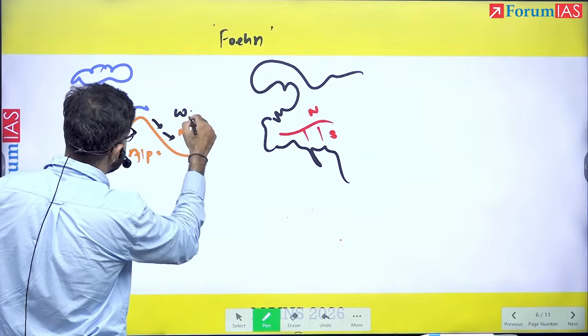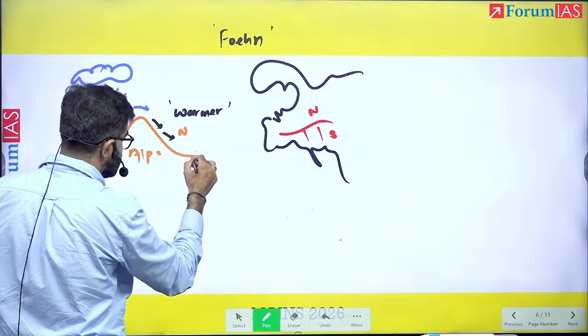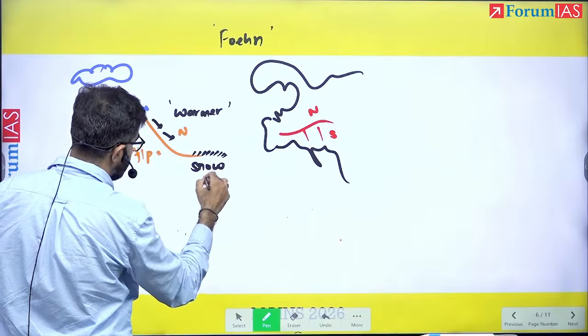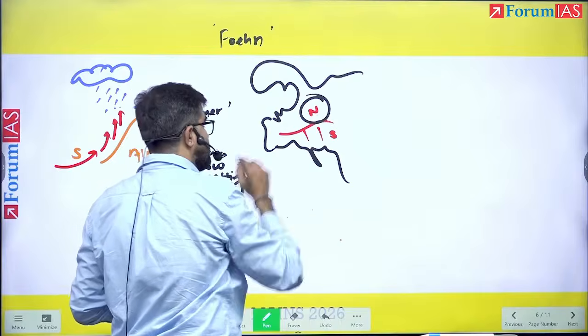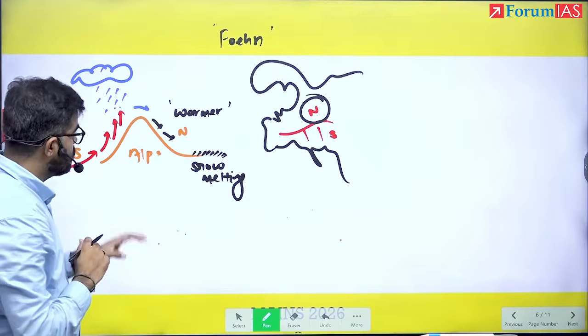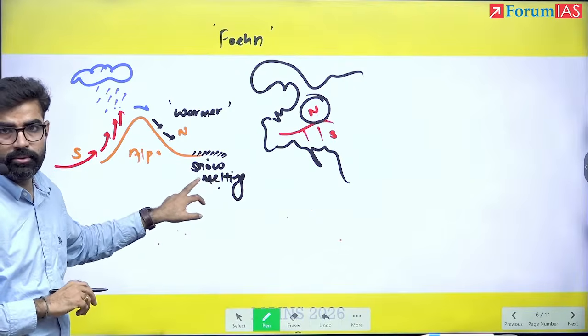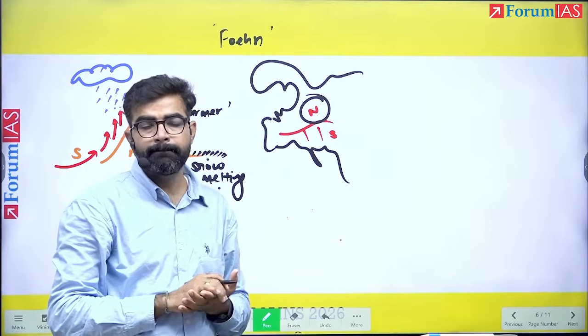So this warmer local wind performs the same task: it will also cause snow melting on the northern side of the Alps. Again, it will make the area suitable for agriculture, and also for extended seasons of grazing. Okay.